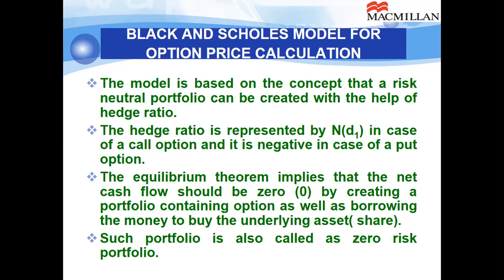If hedge ratio for a share, for a call option, is 0.6, it means seller of the option should buy equal to 0.6 proportion of the quantity sold in the call option. For put option, it will be hedge ratio of call option minus 1, so it will be negative. If hedge ratio of call option is 0.6, for put option it will be 0.6 minus 1, that is negative 0.4. That means seller of the put option should undertake short position equal to 0.4 proportion of the quantity sold under the put option.